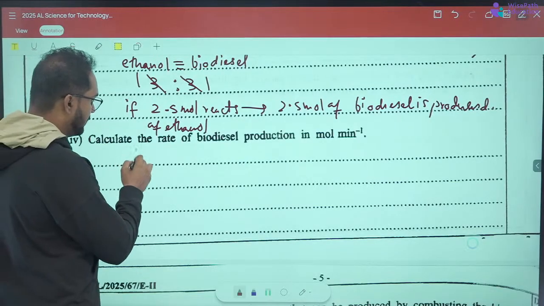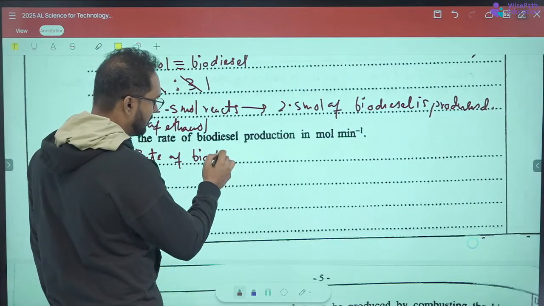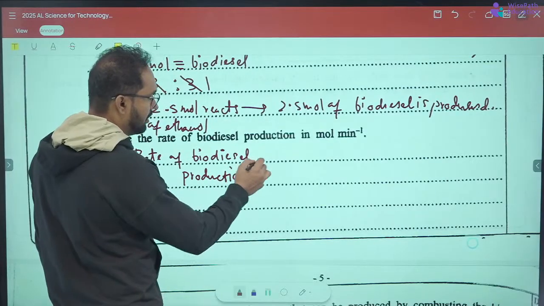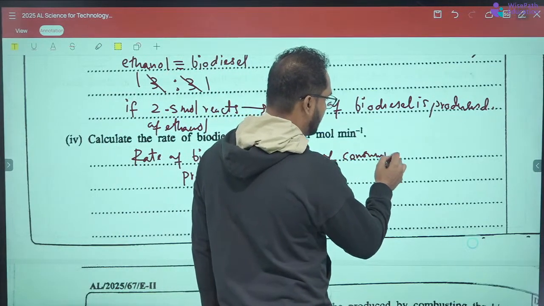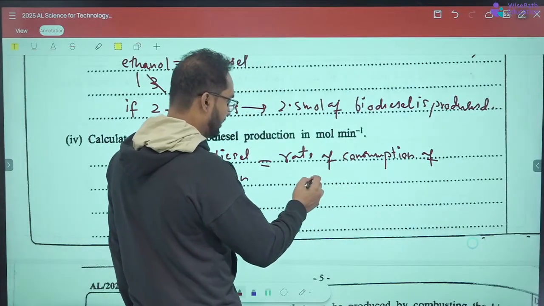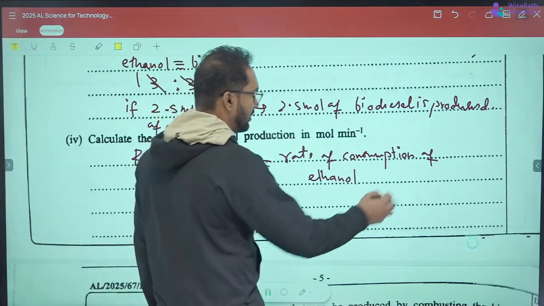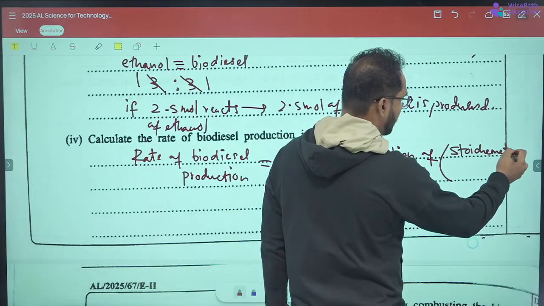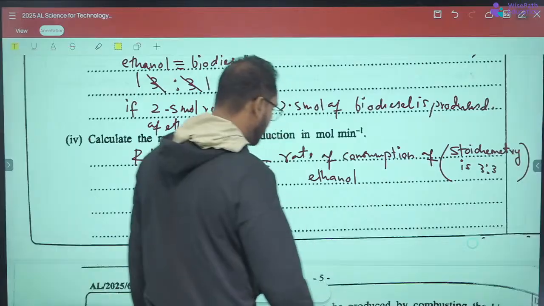The rate of biodiesel production is equal to the rate of consumption of ethanol, because their stoichiometry is 3 to 3, or 1 to 1.